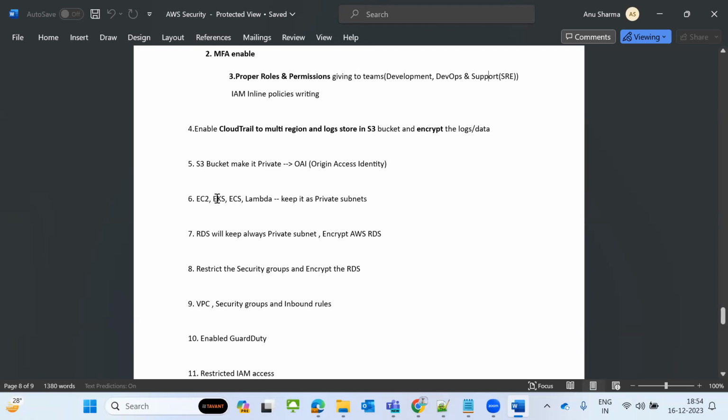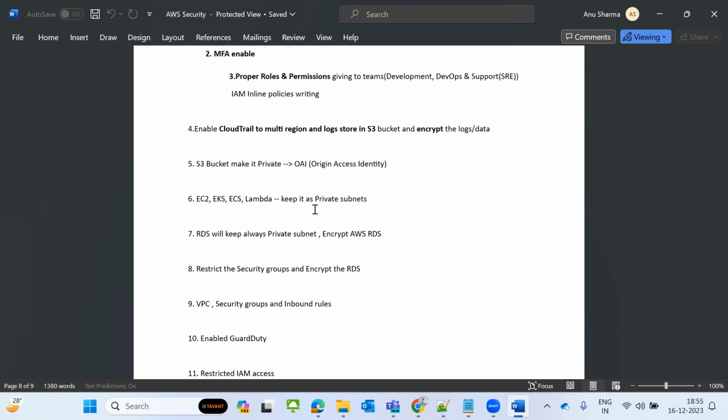All these services are where the applications work, and they are used for business logic. These things we always keep in private subnets, and your database also always stays in private subnets. You can create separate subnets. We need to follow the AWS Well-Architected Framework VPC subnet creation process.